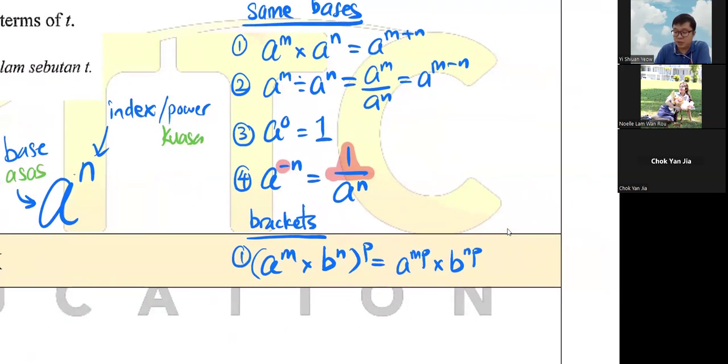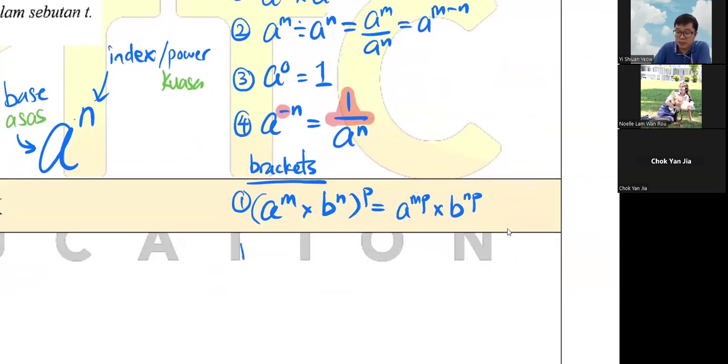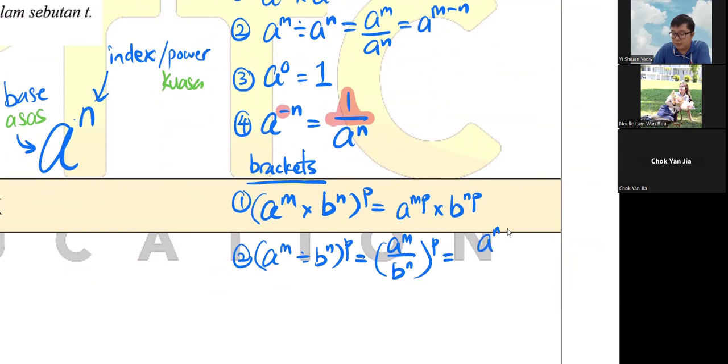So yes, that's all for that one. And then you got times, then you also got divide. Okay, so divide, nothing really changes. Just a different version of it, p. But then the outcome is the same, where you just times in the p. Sorry, this one is p again.